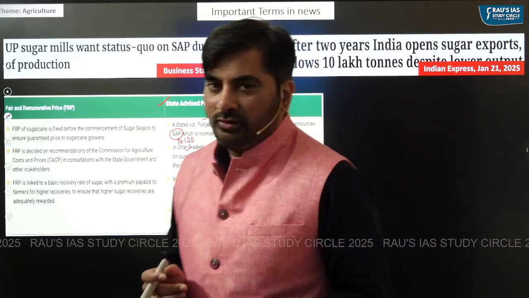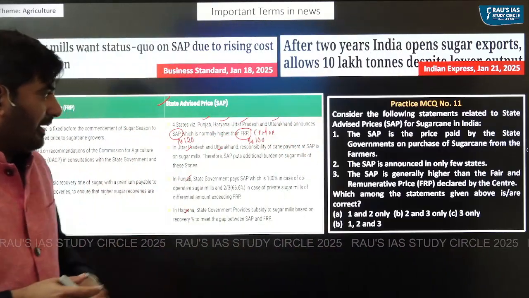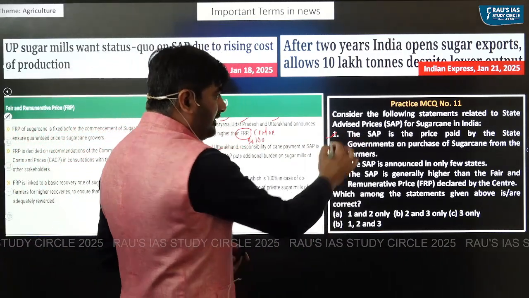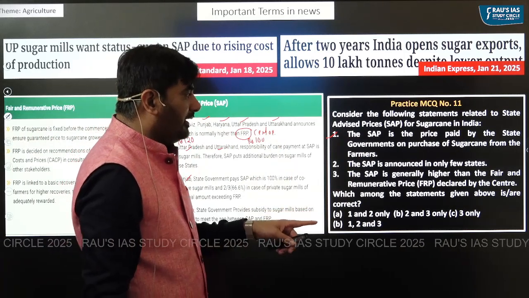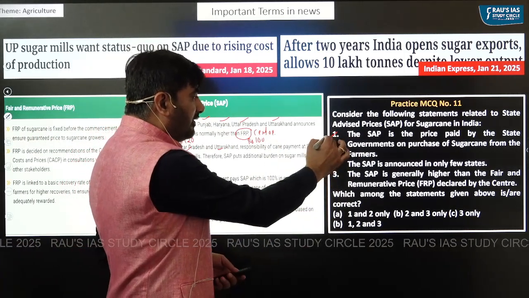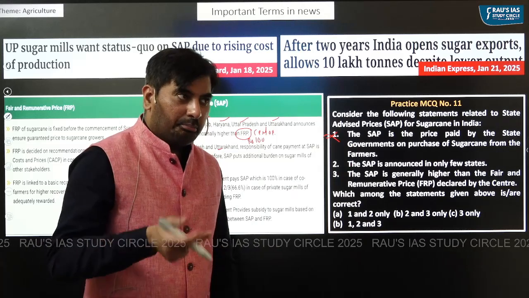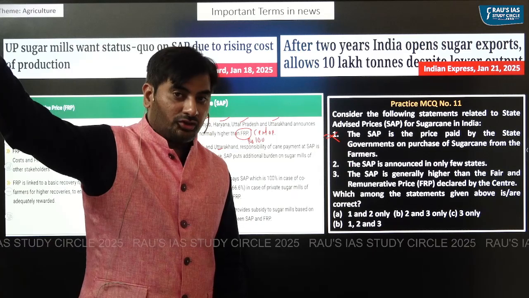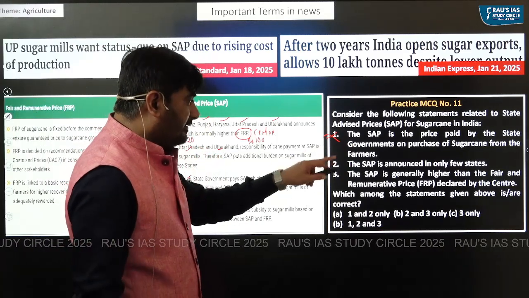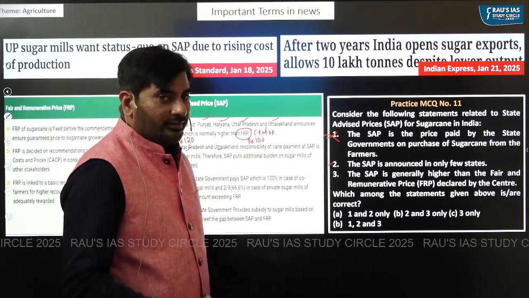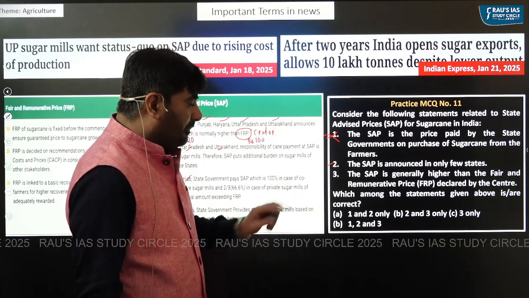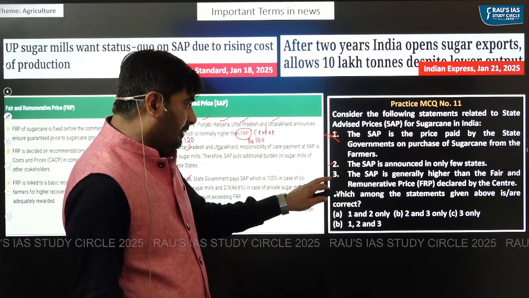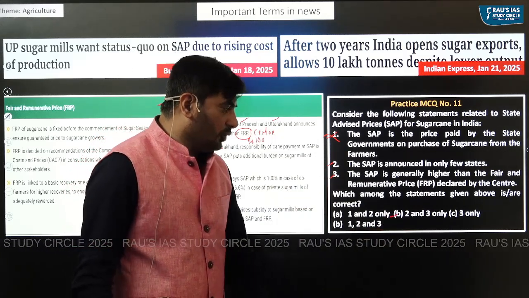So, having understood this, let's look at the practice question. The state advised price is the price paid by the state government on purchase of sugarcane from the farmers. Is it paid by the state government or is it paid by the sugar mills? It is paid by the sugar mills. SAP is announced in only a few states? Yes, only 4 states. SAP is generally higher than FRP declared by the center? Yes, the answer is 2 and 3.